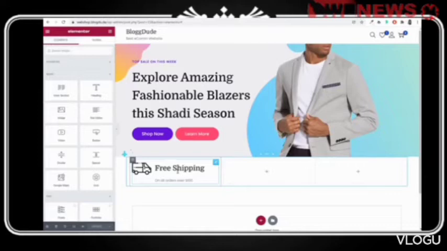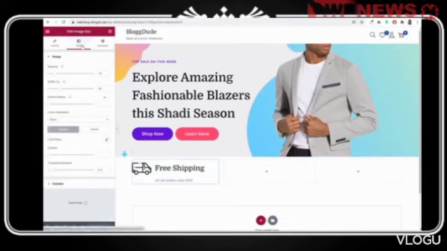Now we just need to change the size. So click on this thing, select this option, styling option. Now spacing by default is 15, make it 30. And you can also change the width. Okay, so by default it is 30, we'll make it 25. This is just to change the size of the image. Okay, so image width was 30, we have changed this thing to 25.